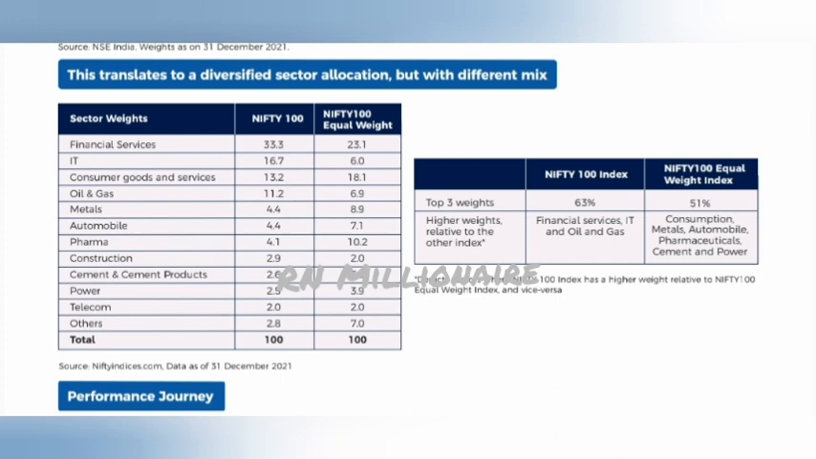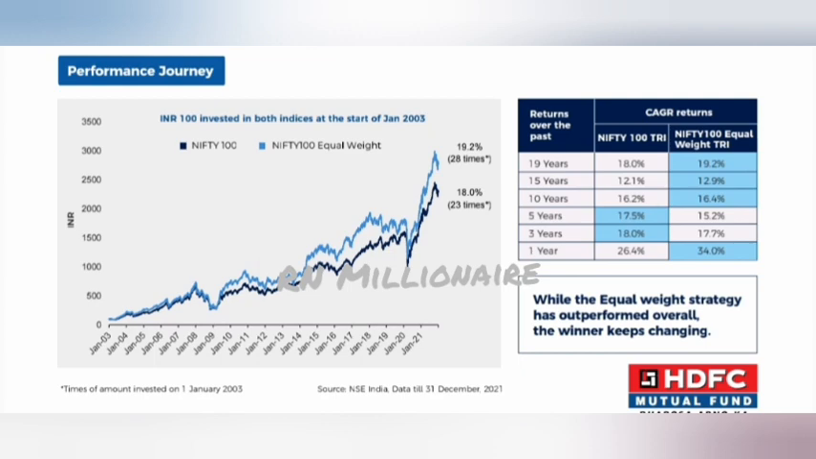The top 3 weightages in Nifty 100 Index Fund are 63% in financial services, IT, and oil and gas combined. Whereas in Nifty 100 Equal Weightage Index Fund, the top weightages are 51% in consumption, metal, automobile, pharma, cement, and power. Next, let's look at the returns of Nifty 100 and Nifty 100 Equal Weightage Index Fund.